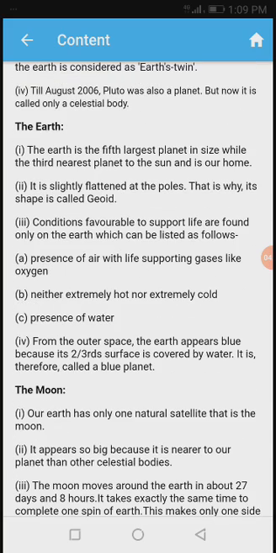Earth is the fifth largest planet in size, and the third nearest planet to the sun, and is our home. See, the planet Earth on which we live is the third nearest planet to the sun, and in shape and size it is the fifth one.